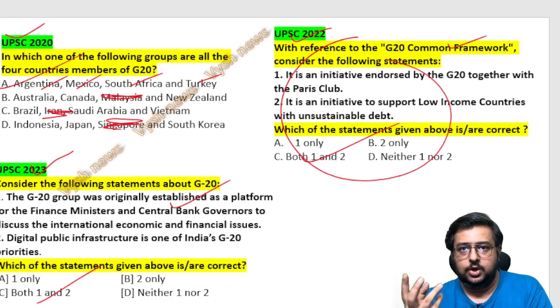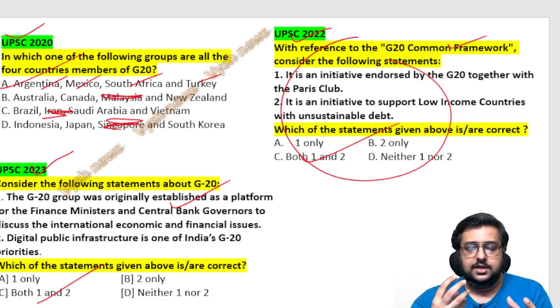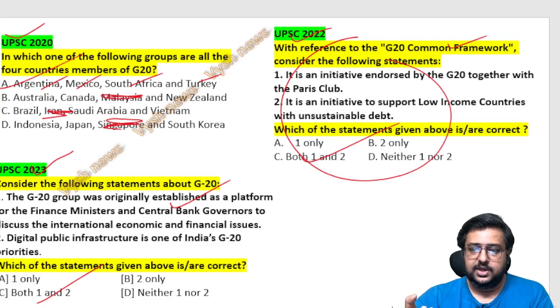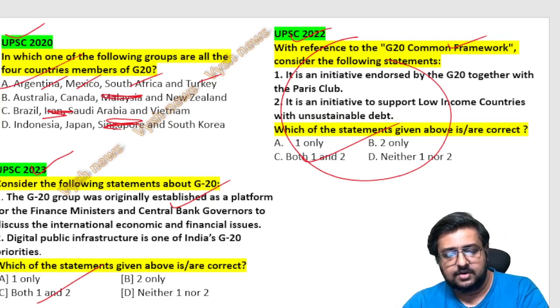Like, how can Singapore not be part of G20? How can Iran not be there, when Saudi is there? Indonesia is there, but Malaysia is not. Australia is there, but New Zealand is not. These are all things you get confused about in the exam hall if you did not study. But because you studied, you easily eliminated those 3, or maybe the first option, so you know directly. Anyway, I want Vyshia students to know that directly, because I taught you the proper trick to study this. So this way we have covered the entire topic of G20.